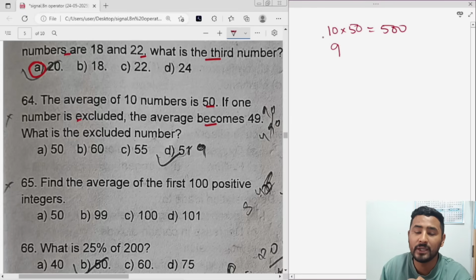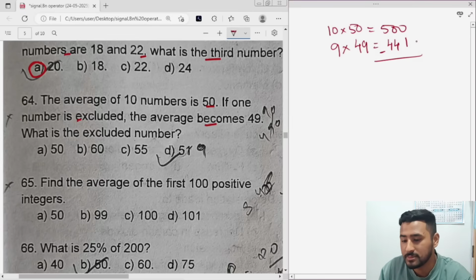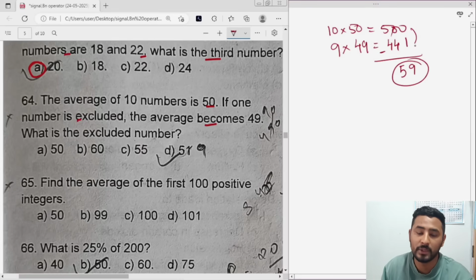There will be 9 into the new average, 49. Multiplying, 9 into 9 is 81, carry 8, 9 into 4 is 36, 36 plus 8 is 44, so 441. Subtract this from 500 and you'll get the excluded number: 59. So 59 will be the correct answer.